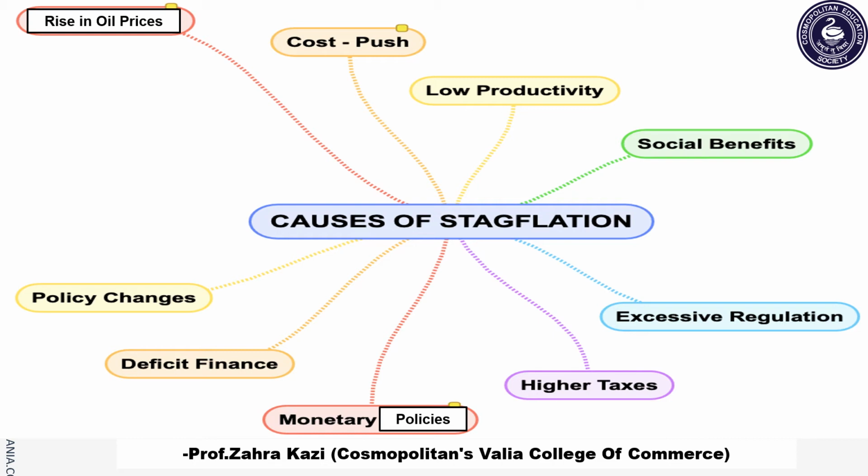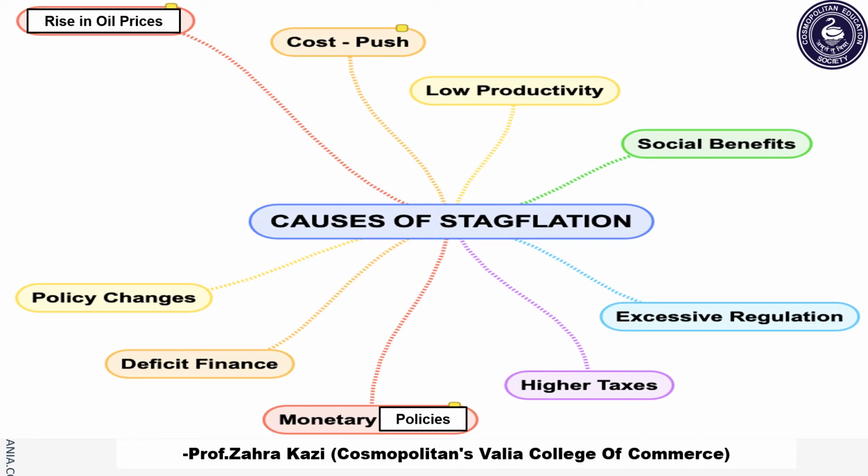On the other hand, it creates a shortage of goods and services, leading to stagflation. The next cause of stagflation is excessive regulation. It is observed that if the government policy is implemented in such a way that it has too much control over production and distribution, as well as if it implements quite rigid labor laws, then this further results in less availability of goods and services in the economy. This further leads to increase in the cost, thus causing stagflation.